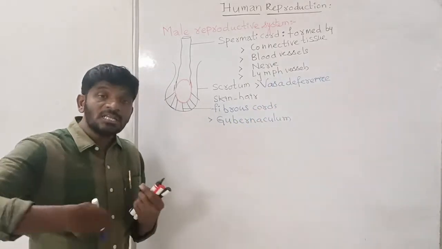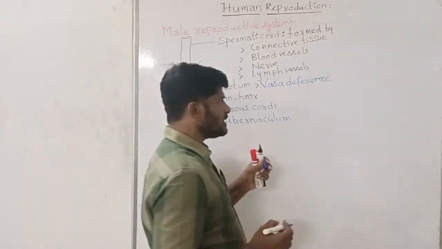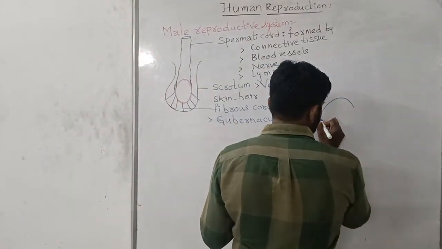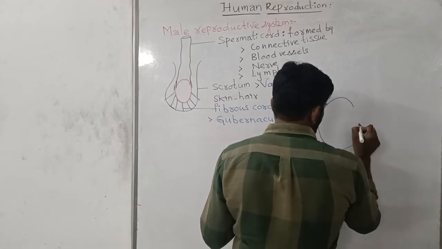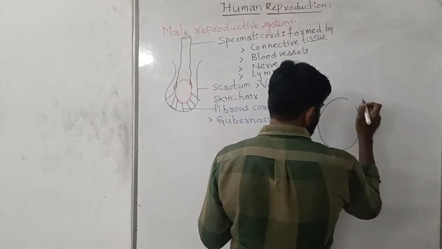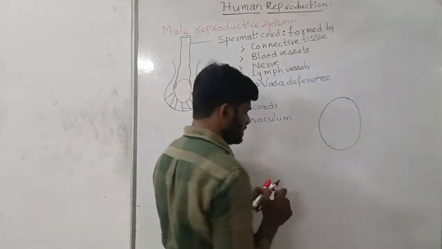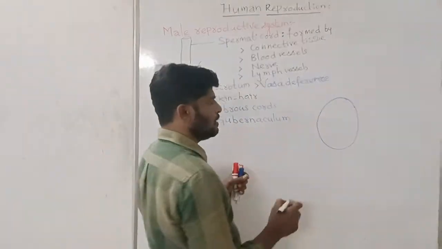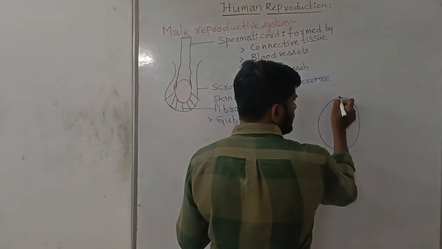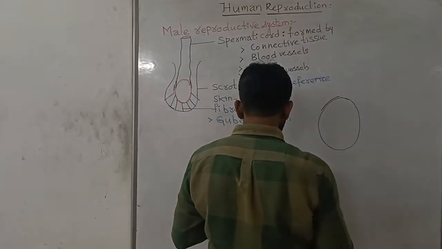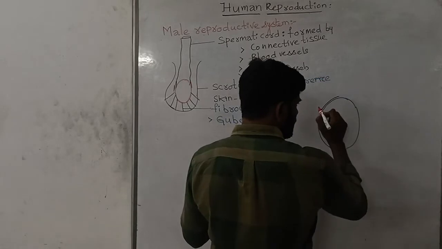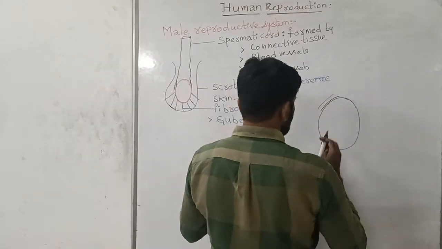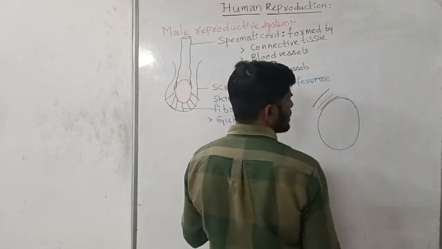And coming to the layers around the testis. The testis, this oval shaped testis, is wrapped by 3 layers: an inner layer, a middle layer, and the outermost layer.